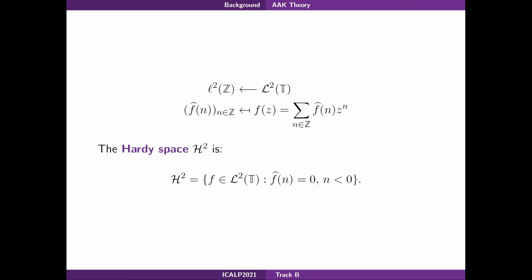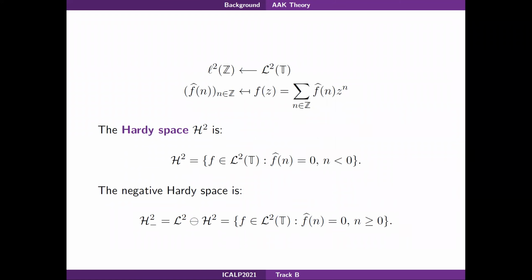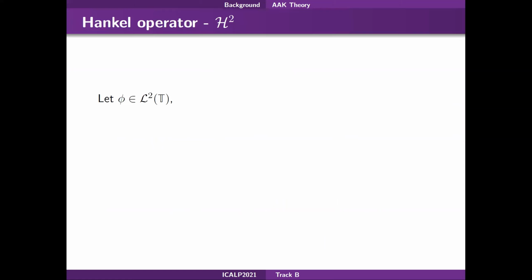On the one hand, we have the Hardy space containing functions having only positive Fourier coefficients. On the other, we have the negative Hardy space having only negative Fourier coefficients. So now we can consider a complex function phi, and we define an operator that we will also call Hankel operator that now acts between Hardy spaces.